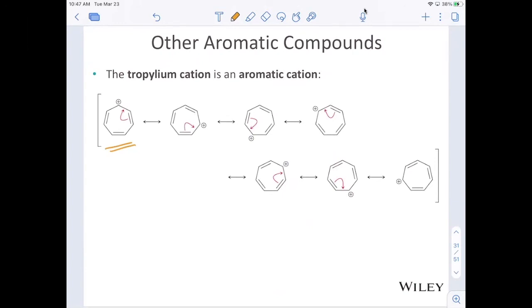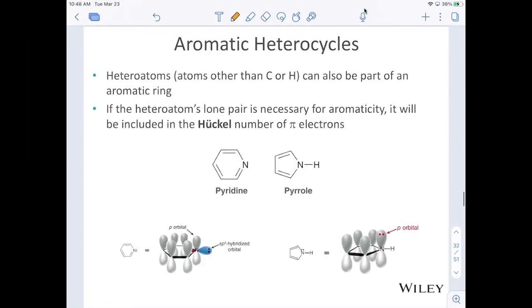And with this empty p orbital, this is no longer an sp3 hybridized carbon that gets in the way or blocks this delocalization. Instead, that empty p orbital allows the electron density to be shared throughout the whole ring, making that an aromatic compound.